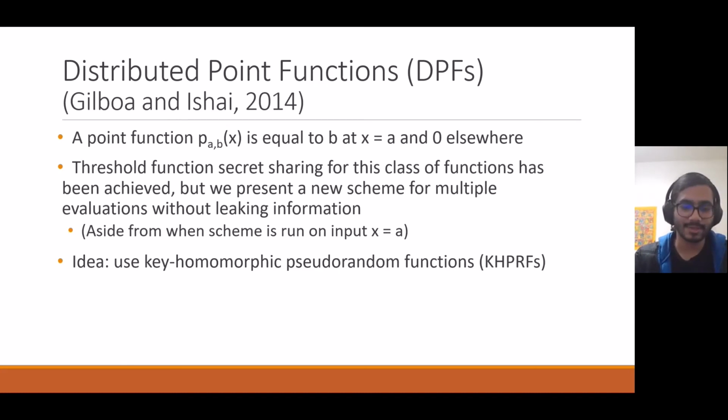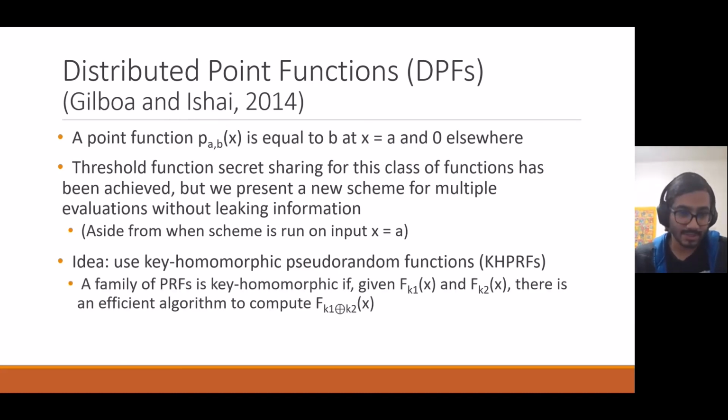Now let's quickly talk about what those are. A family of pseudorandom functions is key homomorphic if, given f sub k1 of x and f sub k2 of x, these pseudorandom functions parameterized by keys k1 and k2 respectively, there is an efficient algorithm to compute f sub k1 XOR k2, or f sub k1 plus k2, of x. Basically, given two pseudorandom functions in this family, we can efficiently combine their results as if we had evaluated with the sum of the keys instead.